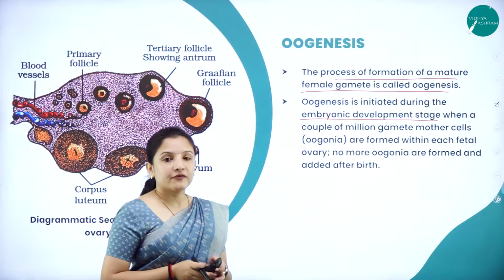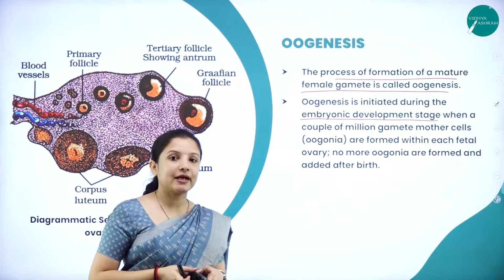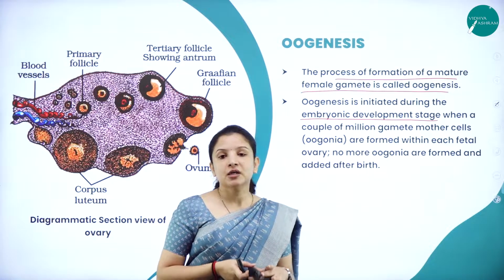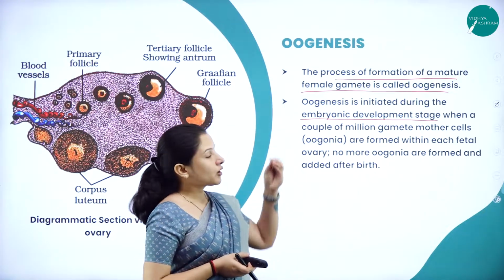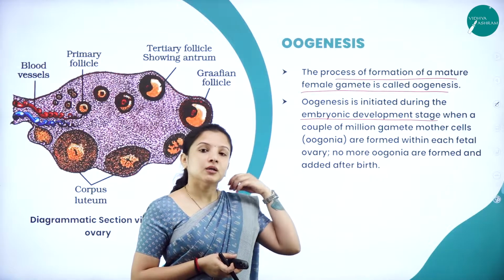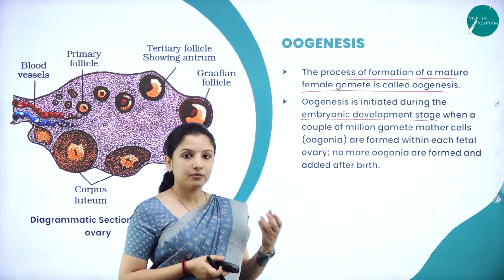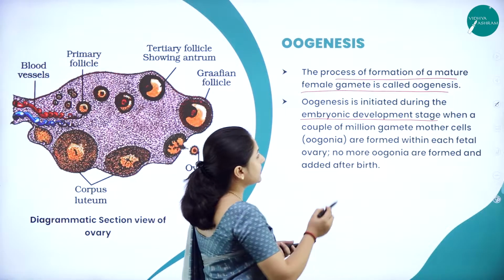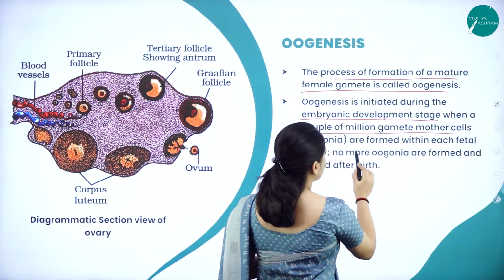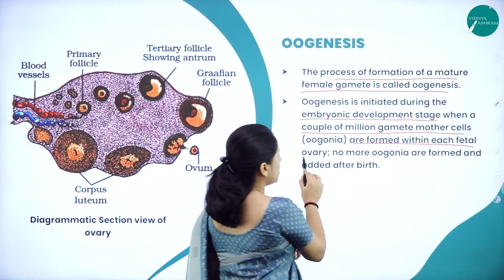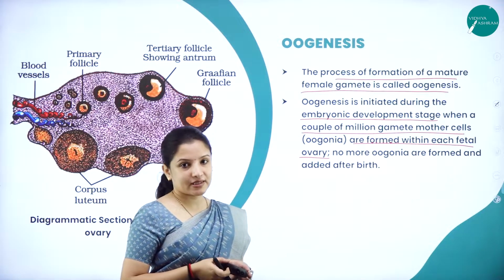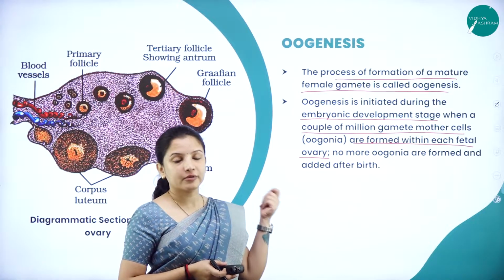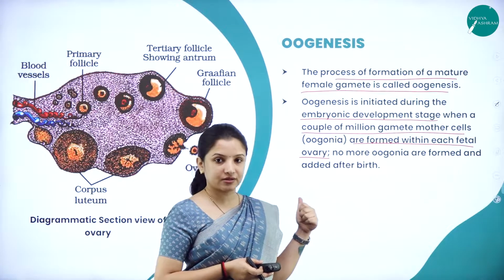That is, if the fetus is a female inside the mother's womb, during the embryonic stage itself, the process of oogenesis, or the production of the ovum, will start. And during this time, a couple of million gamete mother cells are formed within each fetal ovary. So gamete mother cells are formed, like how gamete cells were formed in the case of the male reproductive system.